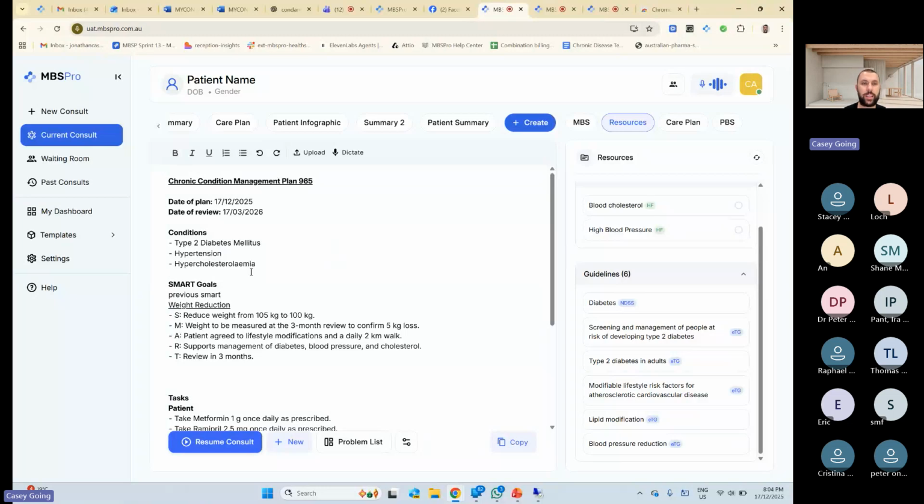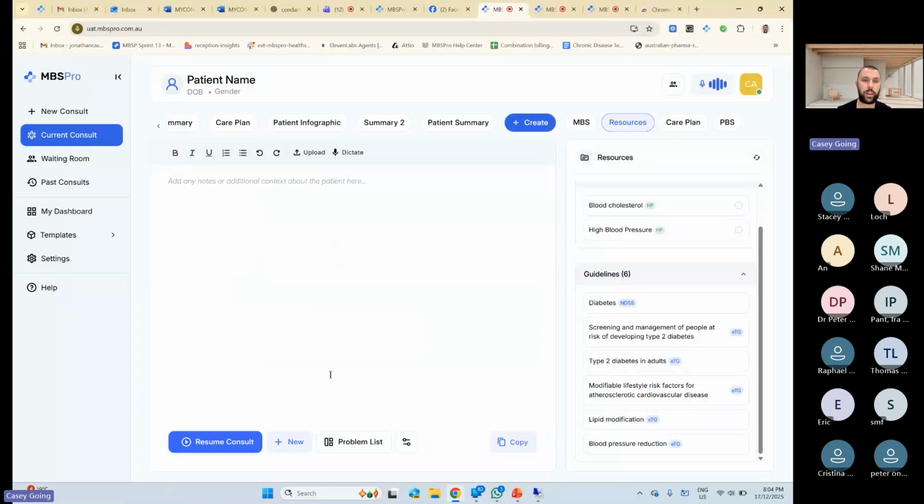Now we're updating it so that it'll have additional areas for, say, a previous care plan. So it'll have additional boxes. It'll have today's consult, previous consult, previous care plan. So you can type in, today BP is 140 on 80. Previous consult, blood pressure was 180 on 80, so that you're doing well. And then your previous care plan was the SMART goal to get BP down, etc.